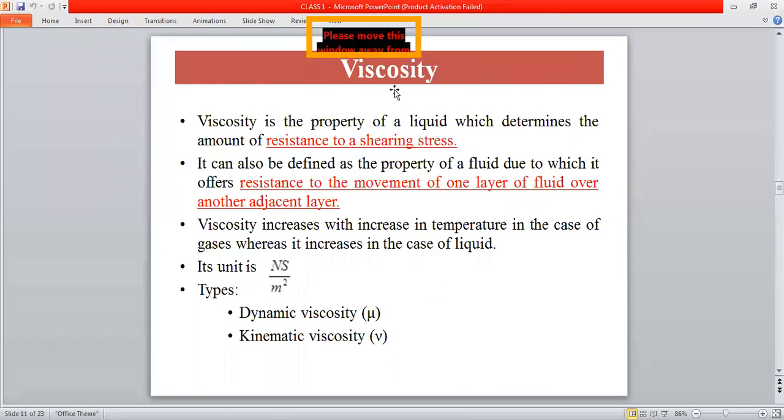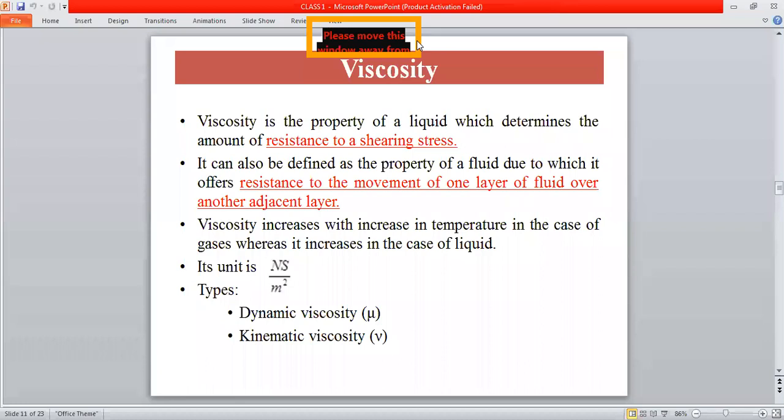The next property is viscosity. Viscosity is the property of a liquid which determines the amount of resistance to a shearing stress. If you apply a shearing force over any fluid, it will show some resistance, and that is called viscosity. It can also be defined as the property of a liquid due to which it offers resistance to the movement of one layer of fluid over another adjacent layer.